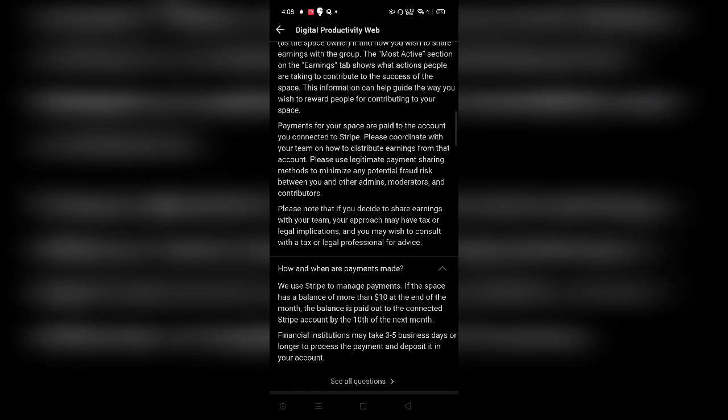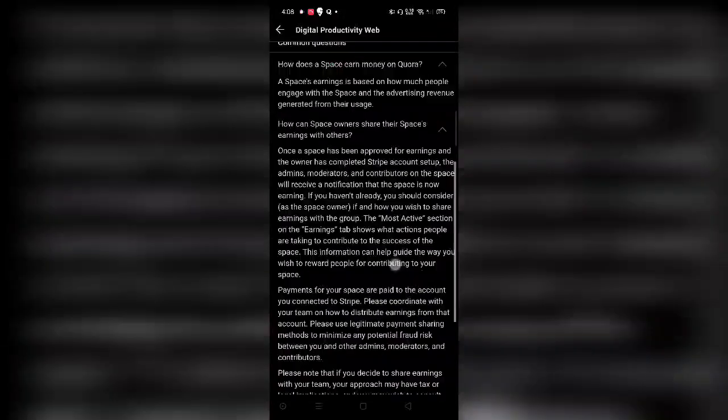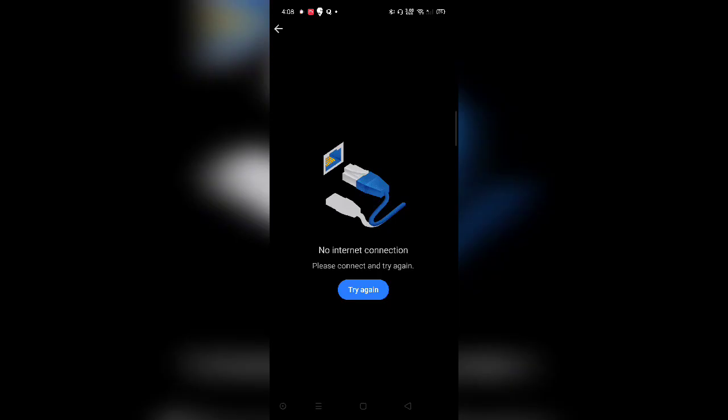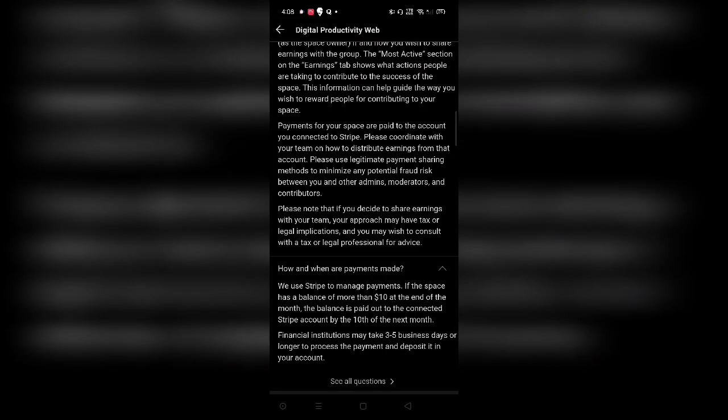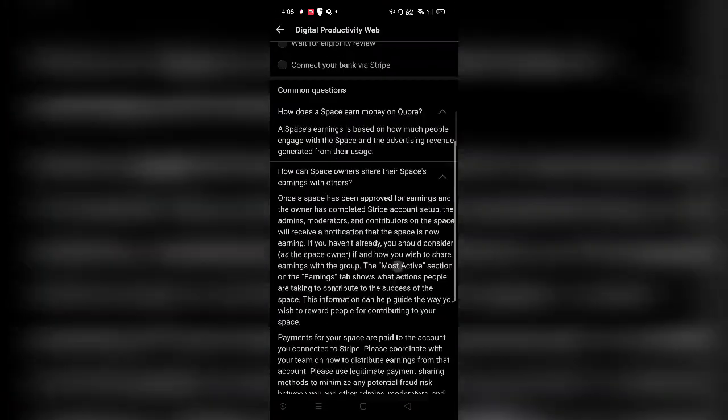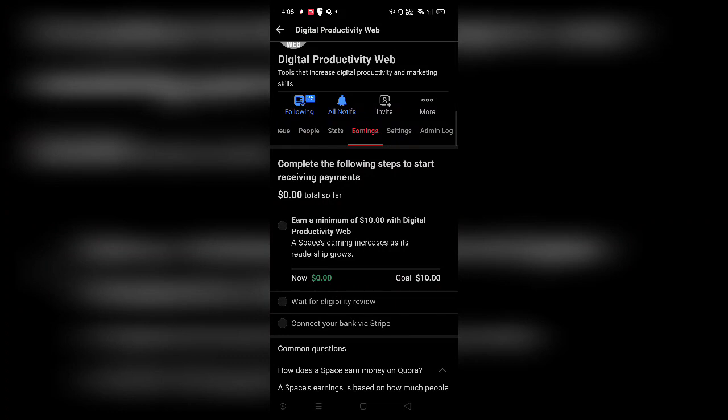So that was a few FAQs which I felt like answering. If you want to check out, you can go ahead and see all these questions. But currently, I think that is not working because I checked it out. Yeah, it says no internet connection. This was the same error which I was getting when it got launched as well. Maybe they are just updating more FAQs about it. But that was my video about earnings from the spaces of Quora. So that was my video about how you can check out the space earnings feature for Quora.